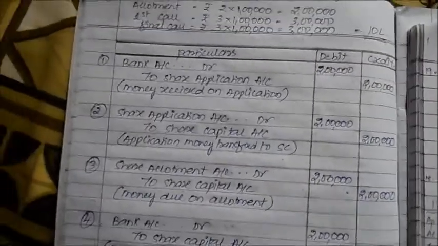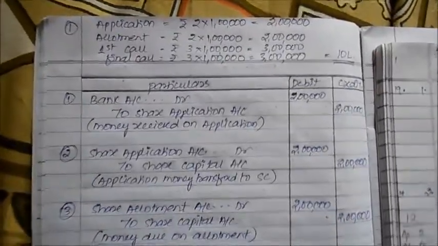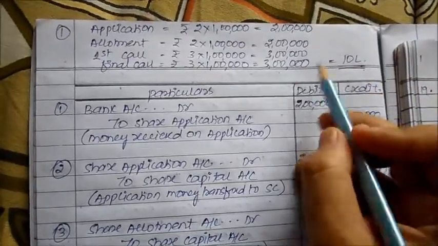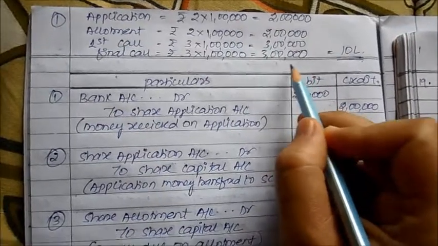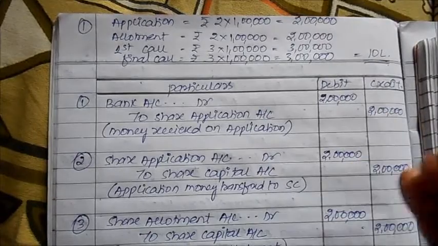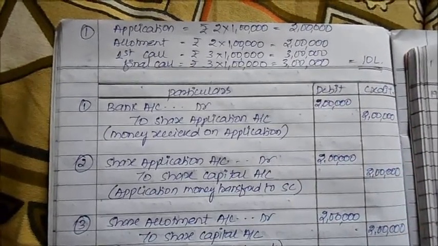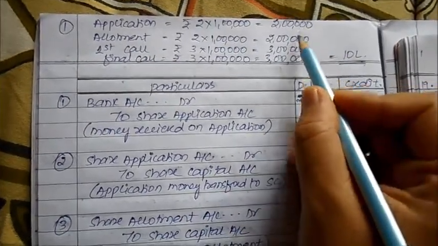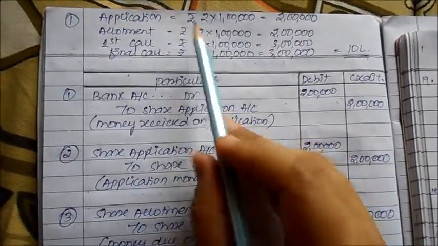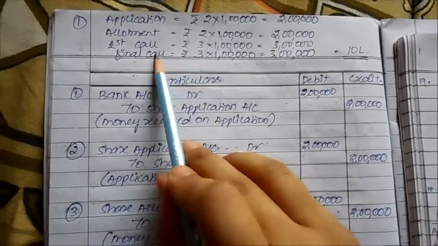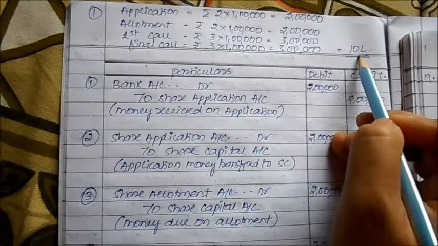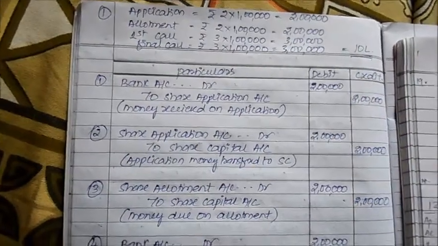Sorry for the noise. So the question is as elaborate as how it is written here. The total amount of money that you are expecting to be collected from the general public is 10 lakh. And since the requirement may be over a period of time or after a little duration, it is split into various forms. So 2 rupees on every single share will be collected on application, 2 on allotment, 3 on the first call and 3 on the final call. If you sum up all together, you will get 10 lakh. No complications, straightforward journal entries.